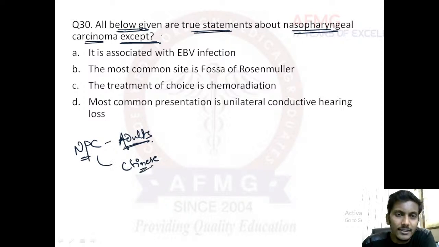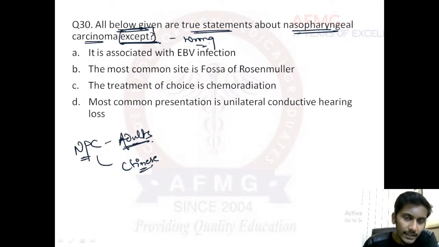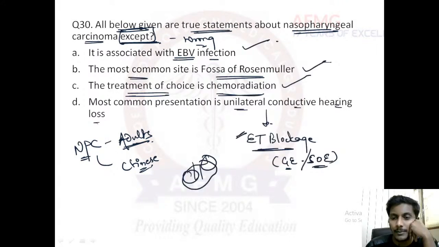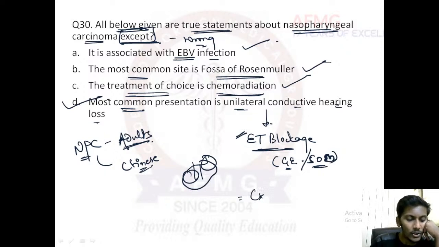All below given are true statements about nasopharyngeal carcinoma, except, so we need to find the wrong statement now. Okay, so wrong statement बतानी है. Option A says it is associated with Epstein-Barr virus, serous otitis media, but it is not the most common presentation. So option D is the wrong statement. Most common presentation is not unilateral conductive hearing loss, rather it is cervical. I hope it is fine now.